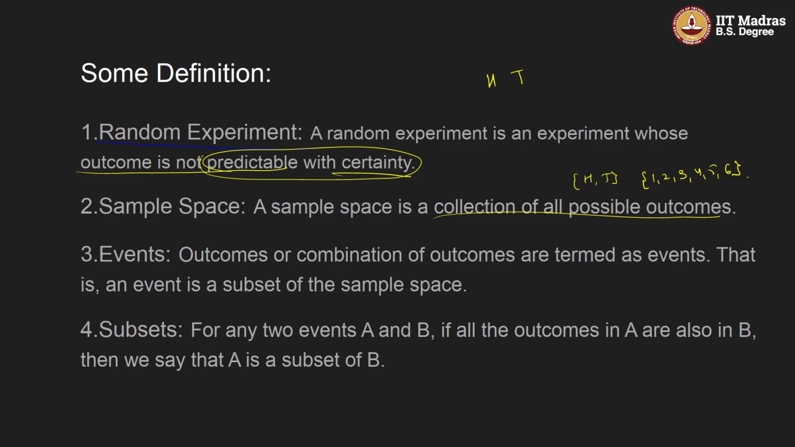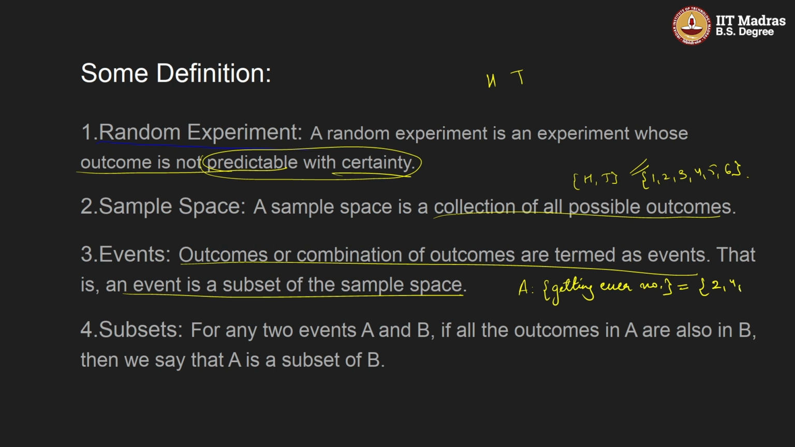Now event, outcomes or combination of outcomes are termed as events. That is, an event is a subset of the sample space, right? So if I have a sample space, I'm taking A as an event: when I roll a die, I get an even number. So what is an event? A is getting an even number, correct? So this is an event and it can be equal to 2, 4 and 6.